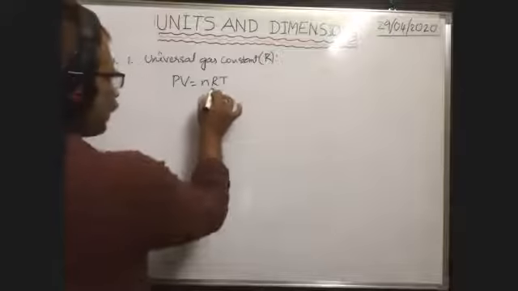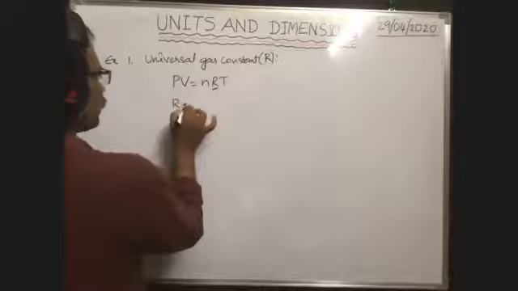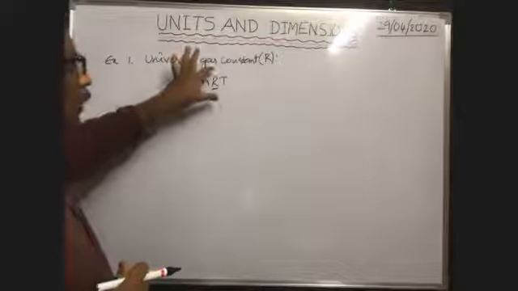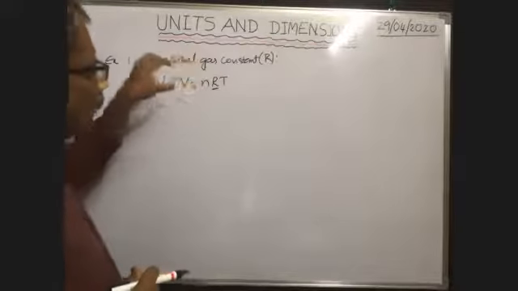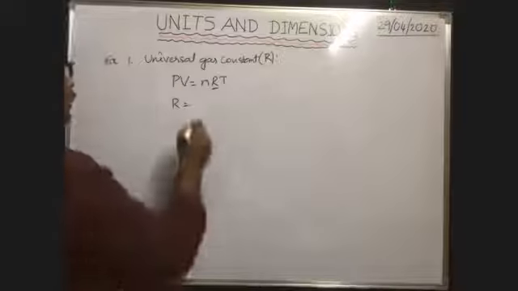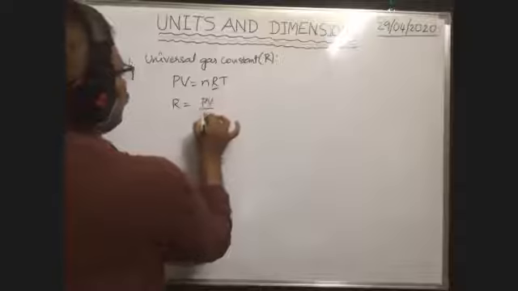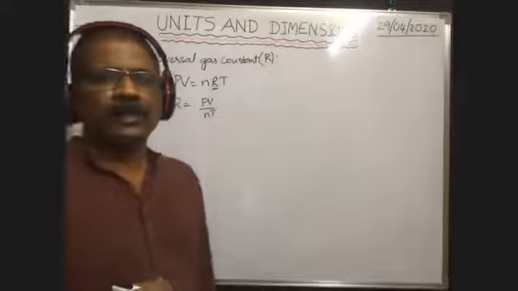Therefore, we need the dimension formula of the universal gas constant. First you write the equation involving this universal gas constant term, then from that you write R is equal to something. Capital R is equal to PV by NT.